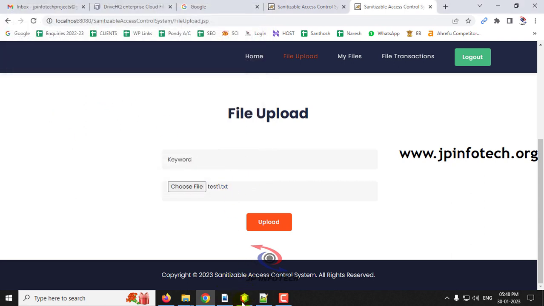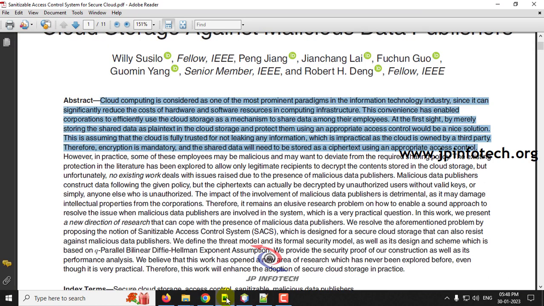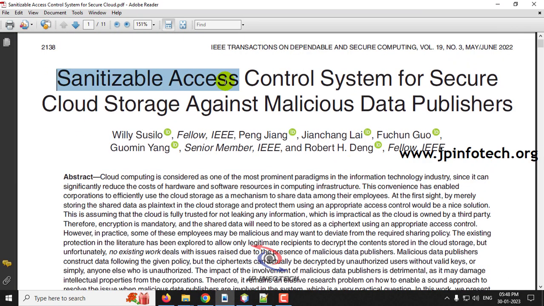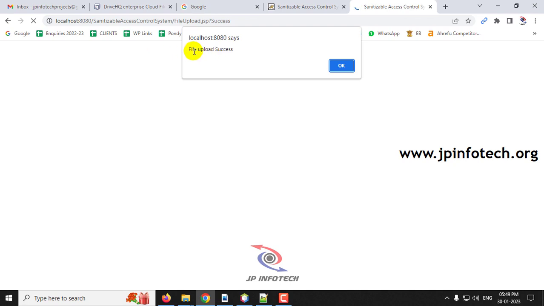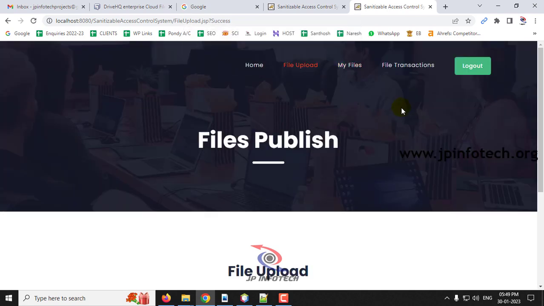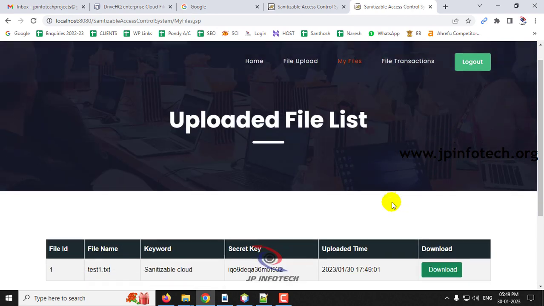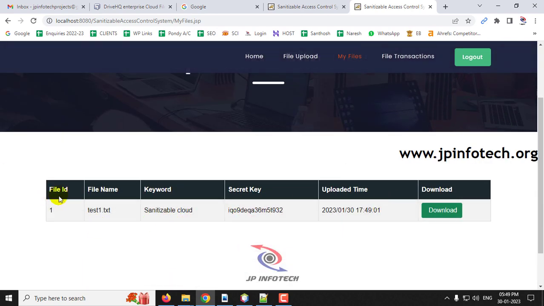Let me name it as Sanitizable Cloud, and then click the upload button. Now you can see the file is uploaded successfully, and click OK. Now if you go to my files part, you can see the file ID, file name, keyword, the secret key, and the uploaded date and time of it. And if the data publisher wants to download it, they can download it from the given button also.